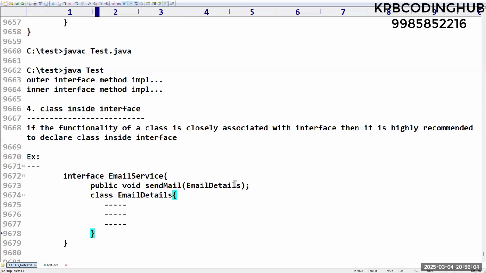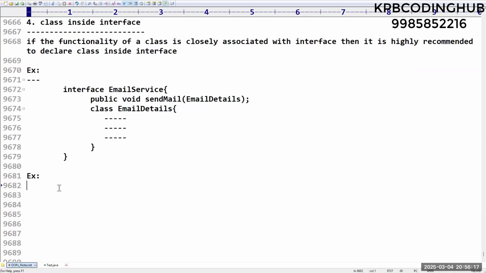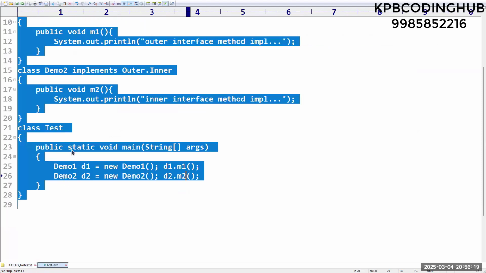For example, sir, someone has to invoke the method. For the implementation, he needs to provide email details. Then how can he construct email details if it is inside the class? To get clarity, I will take one simple example, then you will get clarity.